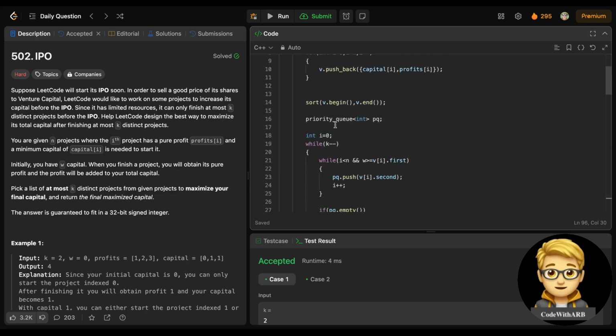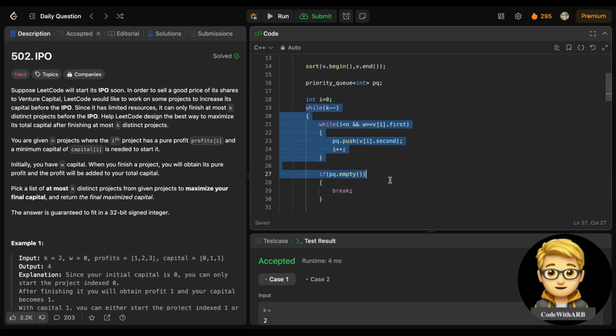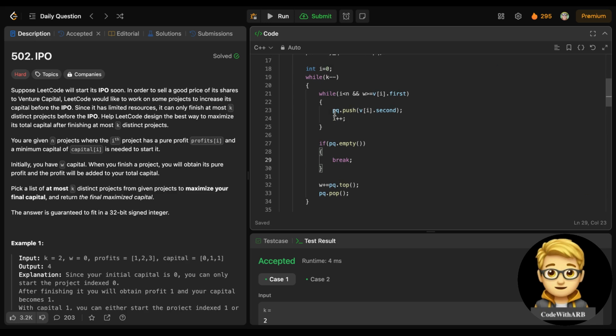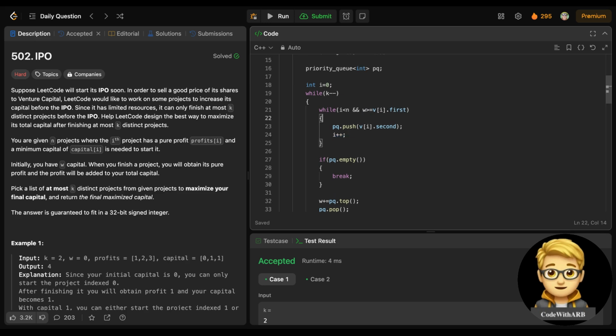Now for each and every project, I have chosen to insert it in a priority queue. But if you see here, I am inserting only one time. See, this i is less than n and W is greater than v[i].first. So this i is always increasing. It is never decreasing, and I am not going anywhere else. It means I am inserting each project only one time in my priority queue.